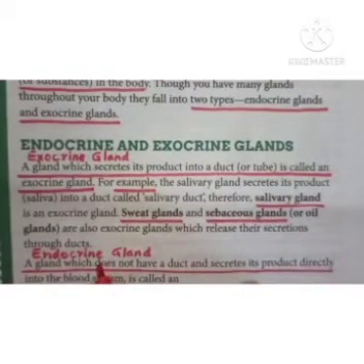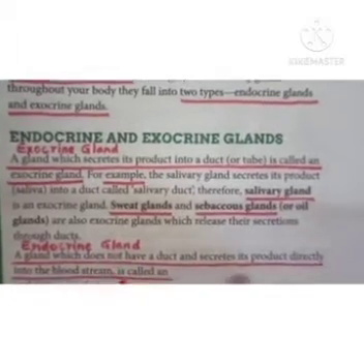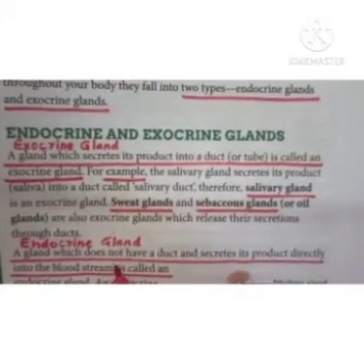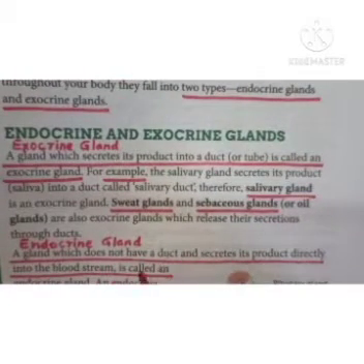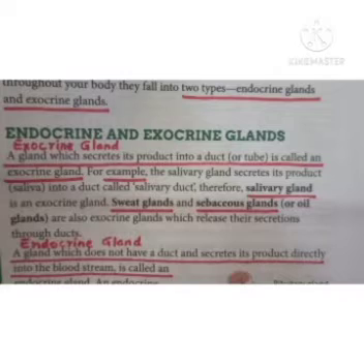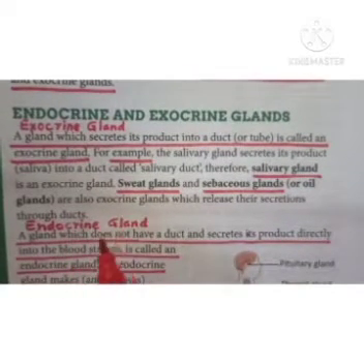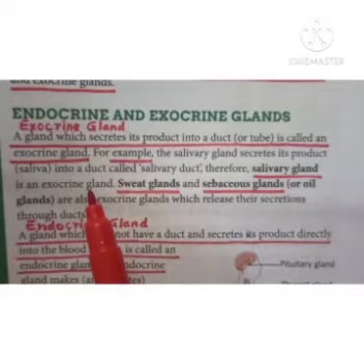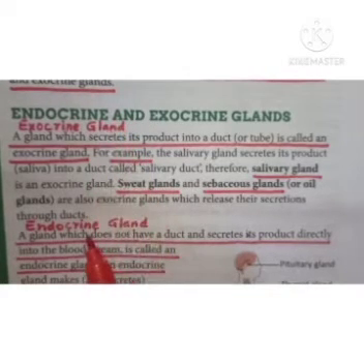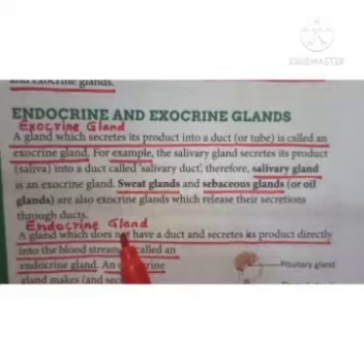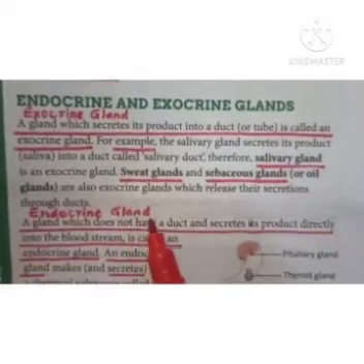Now, the next type of glands are your endocrine glands. What are endocrine glands? These are the glands which do not have a duct, means they don't have any particular tube through which they carry their secretion, right? They secrete their product directly into the bloodstream, and that's why they are called endocrine glands. So simply, exocrine glands are glands with duct, and endocrine glands are glands without duct.